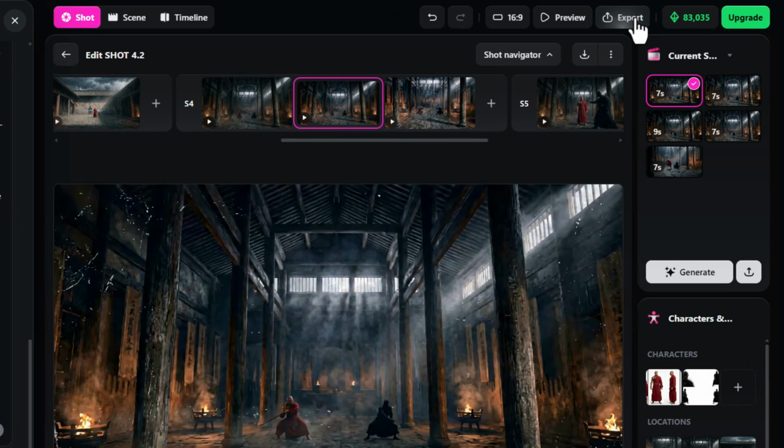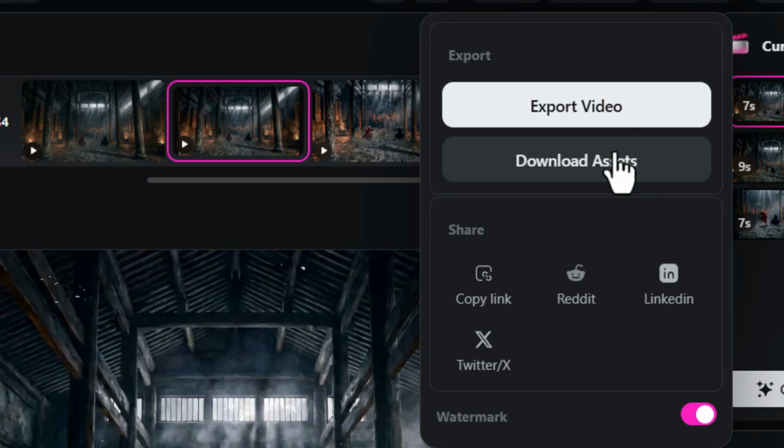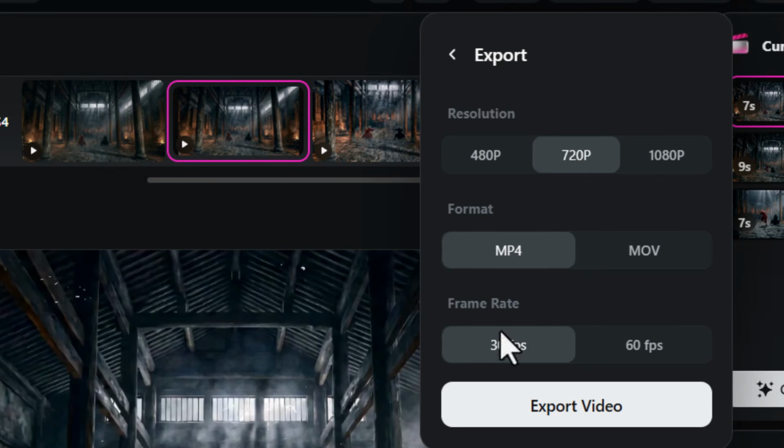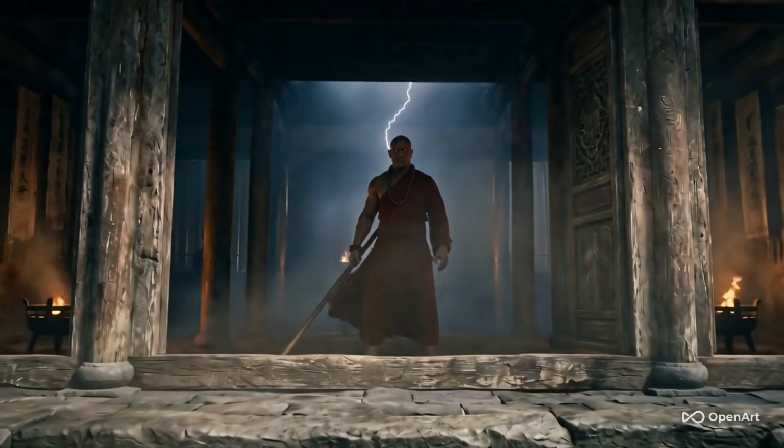Now once I've made my edits and I'm happy, I simply come back in and up the top right here, you'll see export. If I click on that, I can actually download all of the assets, but I'm just going to export the video into one MP4. And I can choose a few settings. I'm going to go 1080p, MP4, 30 frames a second, click export. And now we have our final video.